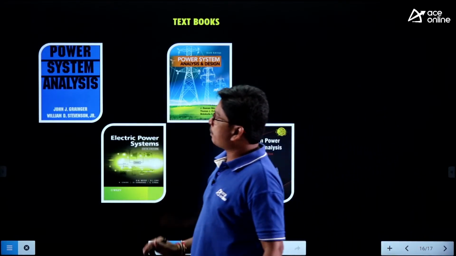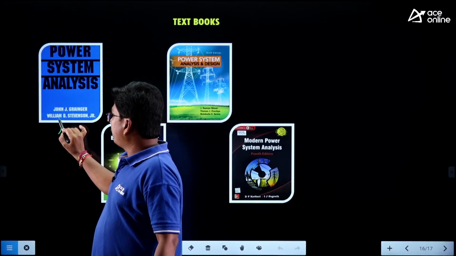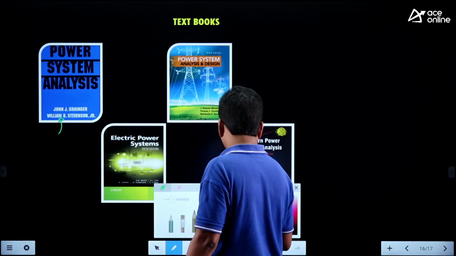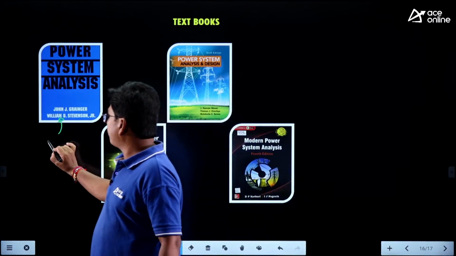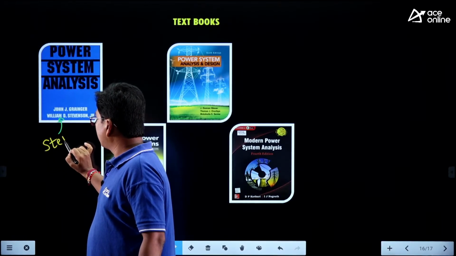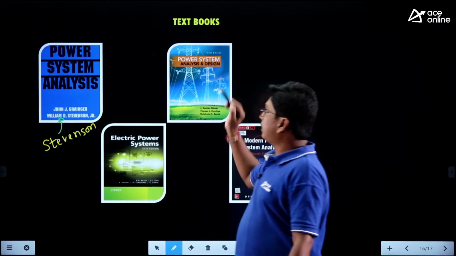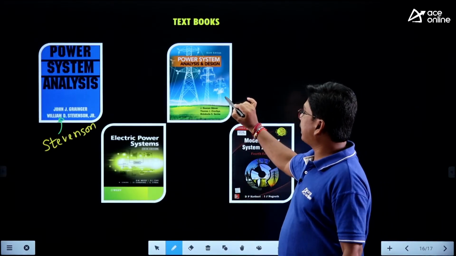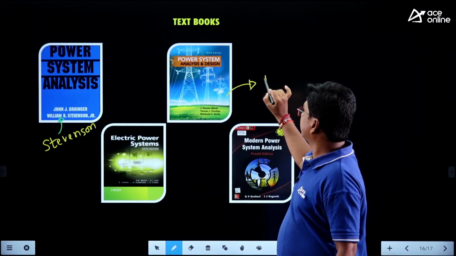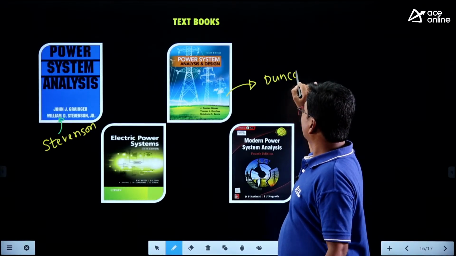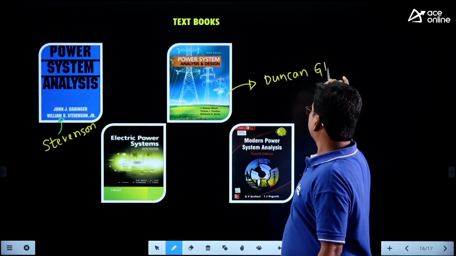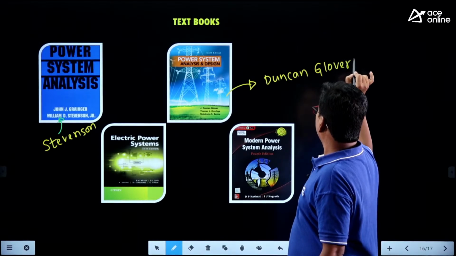This is Power System Analysis by William Stevenson, right? And this is Power System Analysis and Design by Duncan Glover, right?